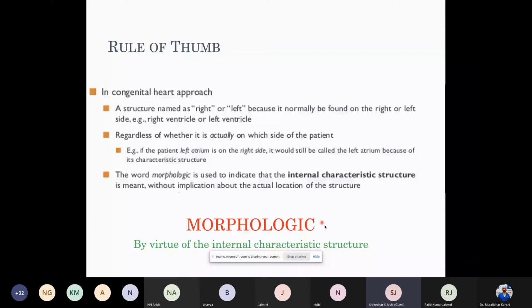So a morphological right atrium has a specific set of internal characteristic structures. No matter where that atrium is placed, whether on the left side of the heart or the right side, it continues to be called the morphologic right atrium. The same morphologic concepts exist for all four chambers: morphological right atrium, right ventricle, left atrium, and left ventricle. They are defined by the structure rather than the placement. So whenever one says morphological ventricle or a right ventricle, remember that it is by structure and not by precise placement. It could be on the left or on the right. This basic rule of thumb will help us understand the terminologies used across these congenital heart diseases.